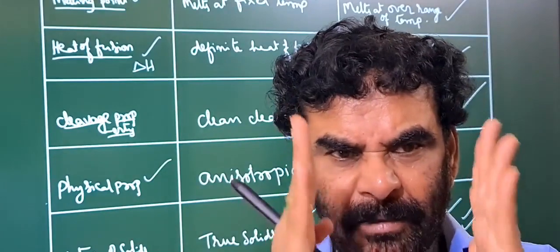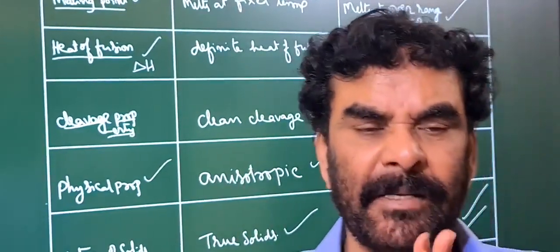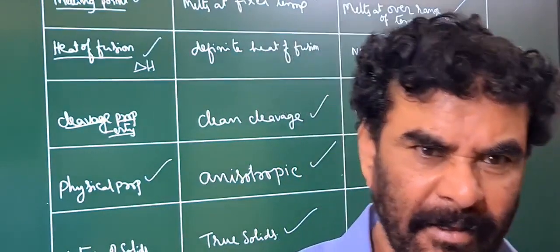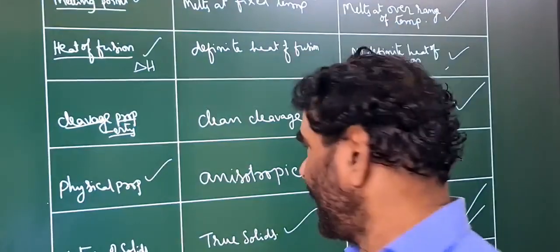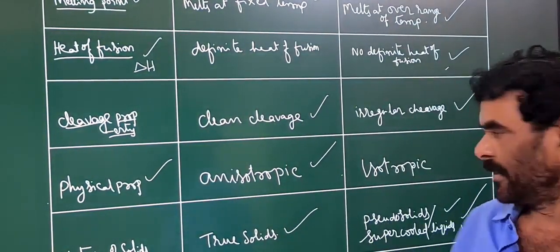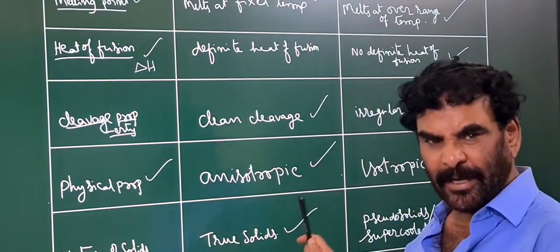These depend on the direction. Therefore, such a phenomenon is called anisotropic. That property is called anisotropic.